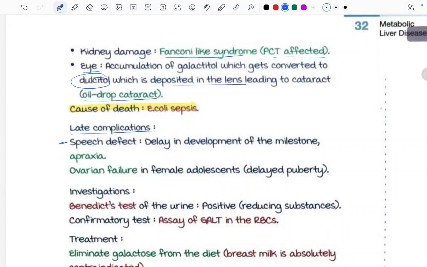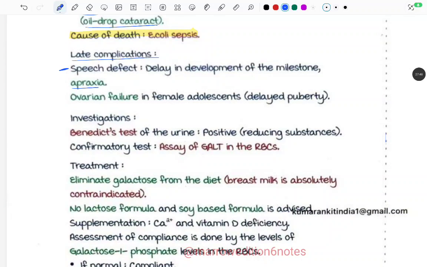What are the late complications of galactosemia? There can be speech defect, delay in the development of milestones, apraxia, and ovarian failure in the female adolescent leading to delayed puberty. So these are all the late complications of galactosemia. Speech defect leads to delay in the development of milestones and apraxia, and ovarian failure leads to delayed puberty.